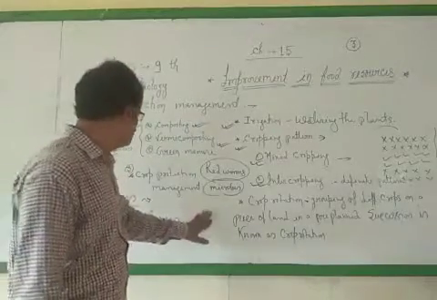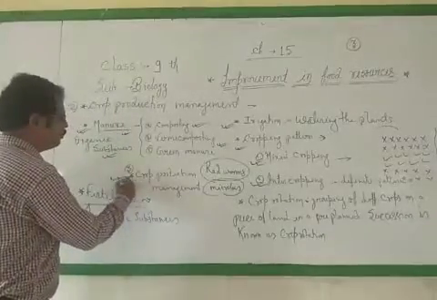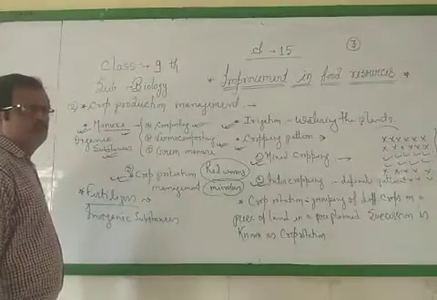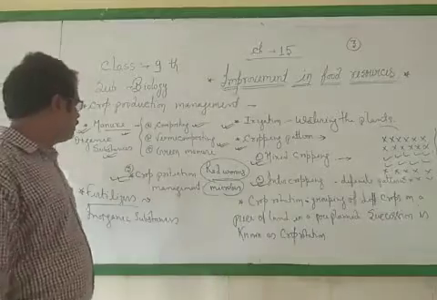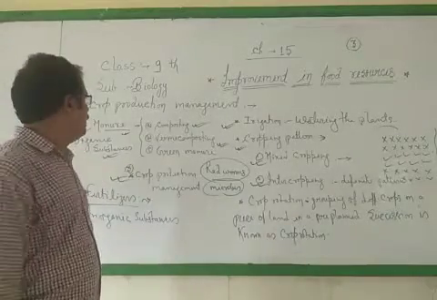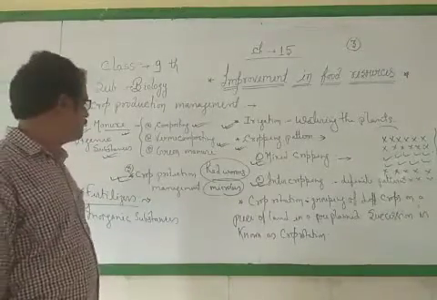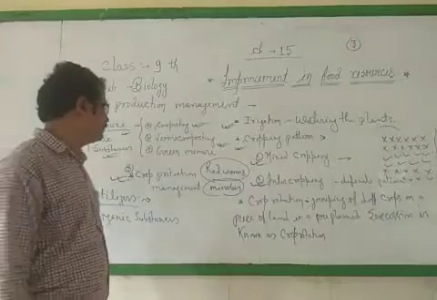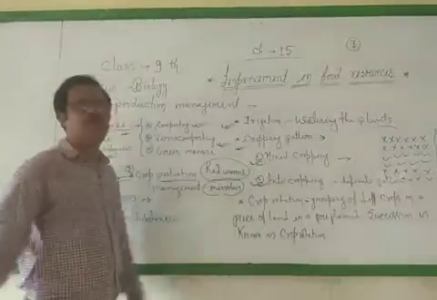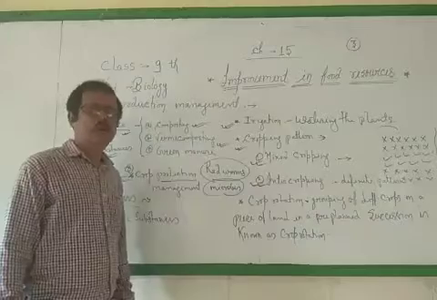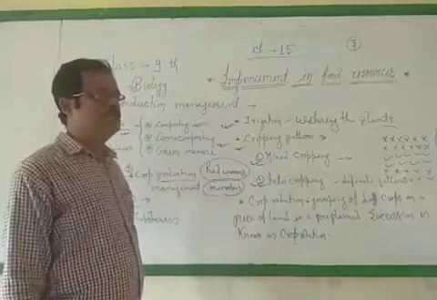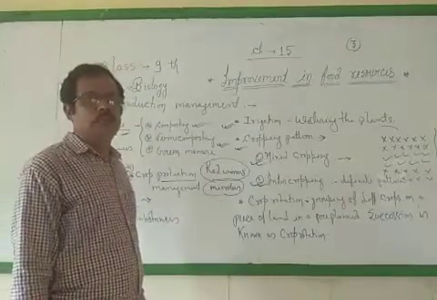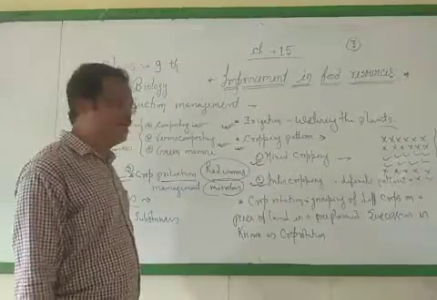The next topic was crop protection management. In the starting we improve the crop variety, after that crop production management, and in the last, crop protection management. Protection means keeping our crops safe. After growing crops in the field, it is our responsibility to keep our crops safe from time to time.